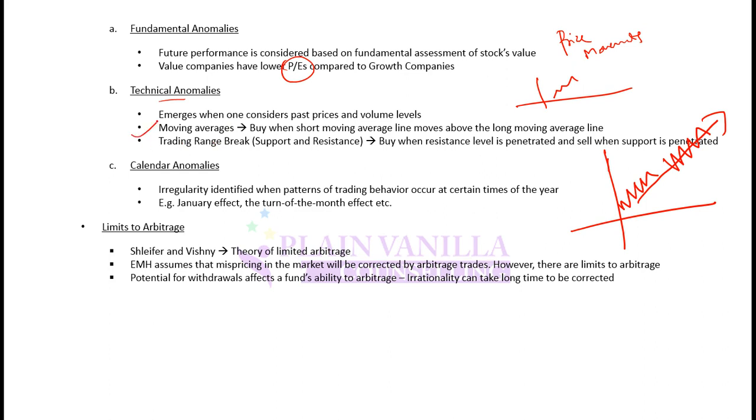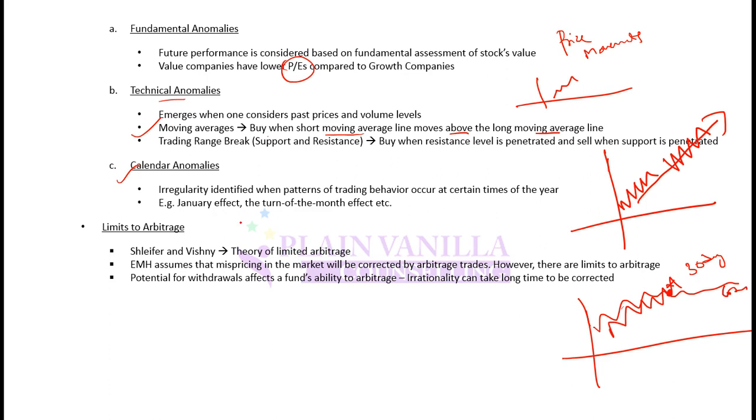And within technical anomalies, there is a moving average anomaly that says to buy when the short moving average line moves above the long moving average line. For example, if you have plotted a 30-day moving average and also a 60-day moving average, this is the point at which the 30-day moving average has passed over the 60-day moving average for the stock. Why? Because the assumption is that maybe something good has happened to the stock and it has broken out from the old averages and will now be making new averages.